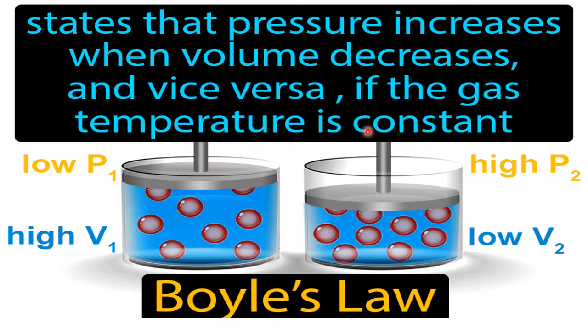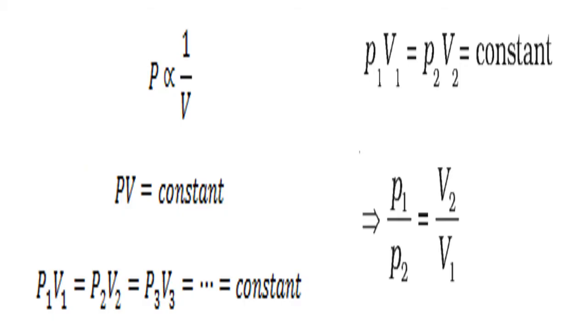This is diagrammatically shown. When you increase the pressure, volume decreases. Now, always in physical chemistry, we use mathematics. So mathematically, how is this relation written? Pressure is inversely, because when pressure increases, volume decreases. Inverse variation. Therefore, pressure is inversely proportional to the volume. So P is proportional to 1 by V.